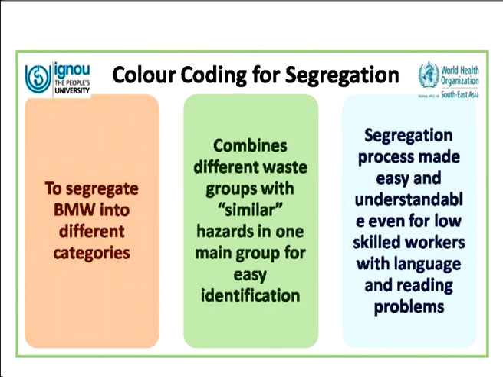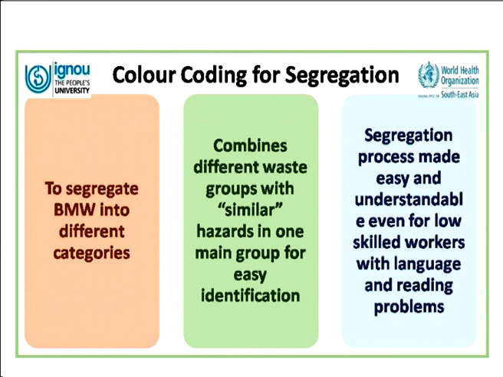Now we come to the color coding which is used for segregation. As I mentioned, during segregation we segregate according to different color codes. These color codes may differ from one country to another. What is the importance of color coding for segregation? Color coding is adopted to combine different waste groups with similar hazards in one main group. So it is not one type of waste, but various types of waste fall into one category and are color coded as one color.